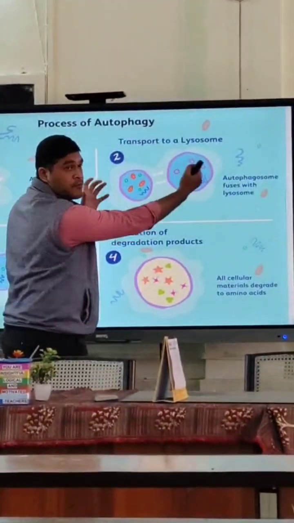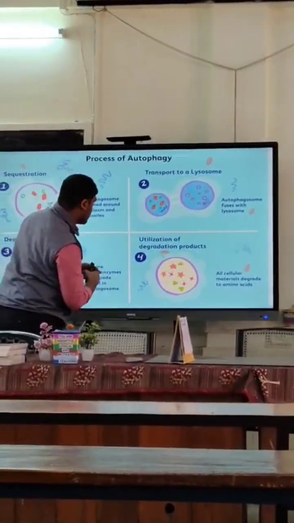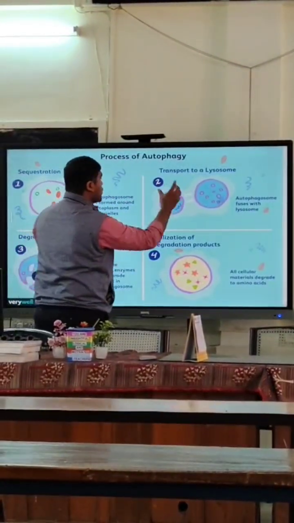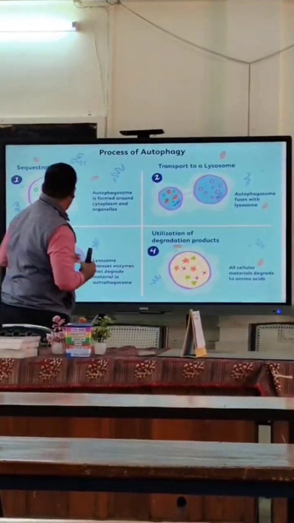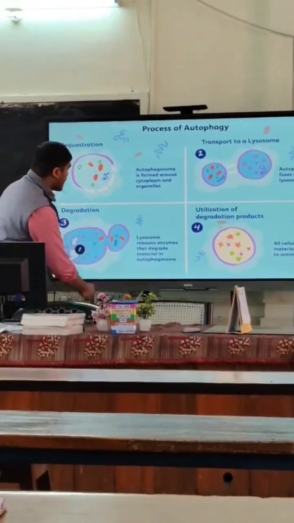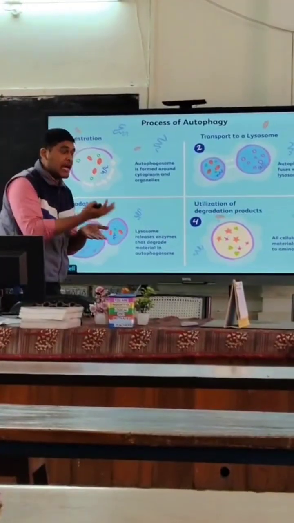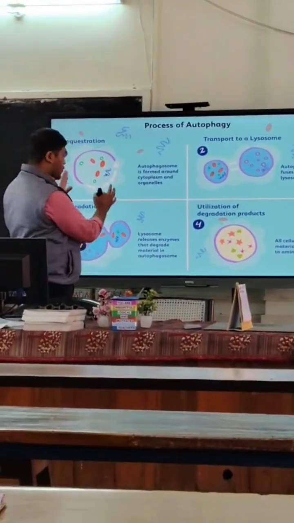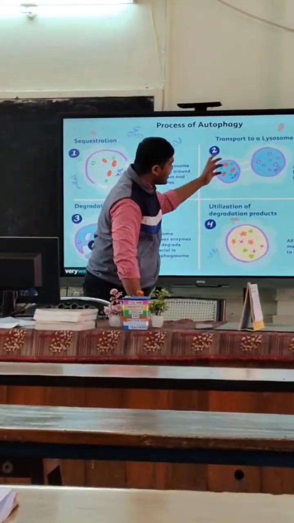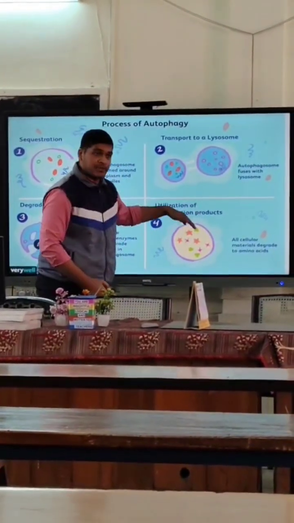The autophagosome will fuse with the lysosomes, and they will convert into autophagolysosomes. That lysosome contains different kinds of enzymes like proteases and RNases, which degrade the contents, and finally the degraded product has the cellular materials in it and it is utilized by our body.